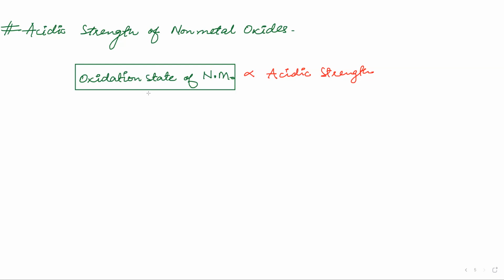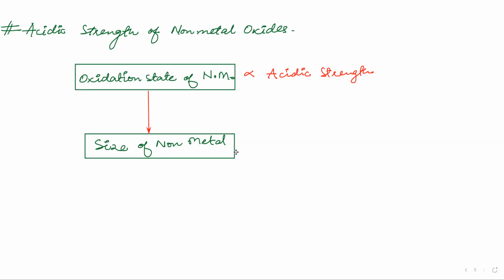Now what happens if the oxidation state is same in all of them? Then you go to the next step, which is the size of non-metal. If the size of non-metal increases, the acidic strength decreases.